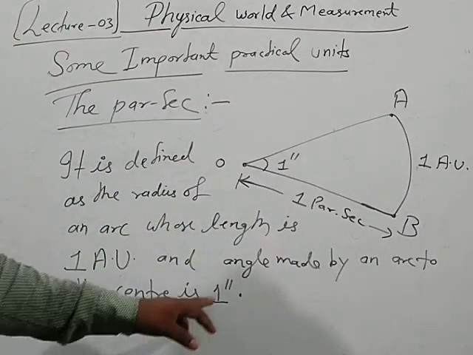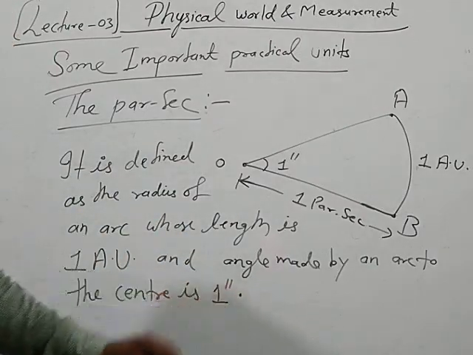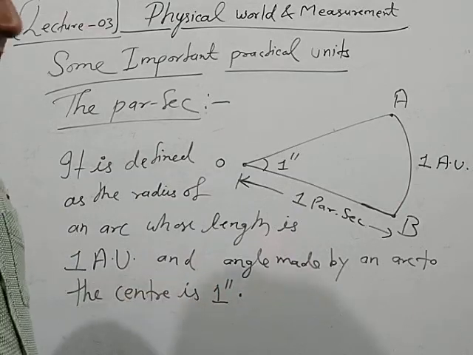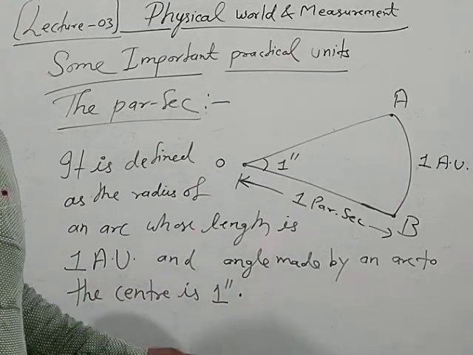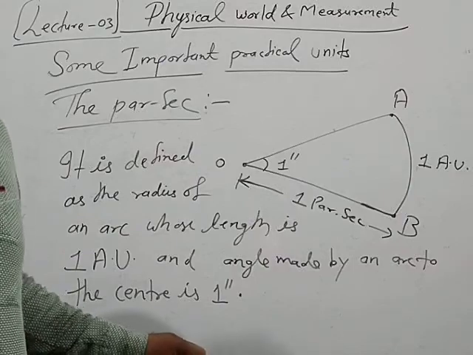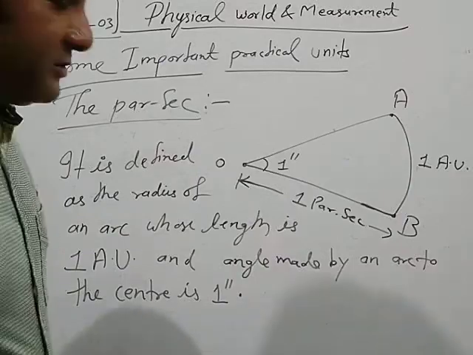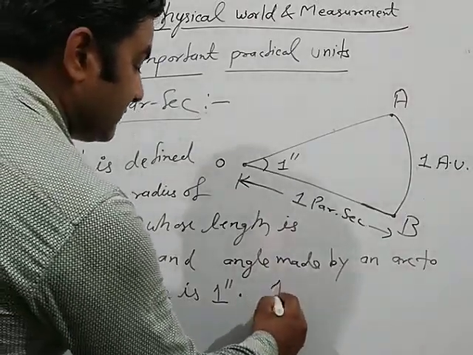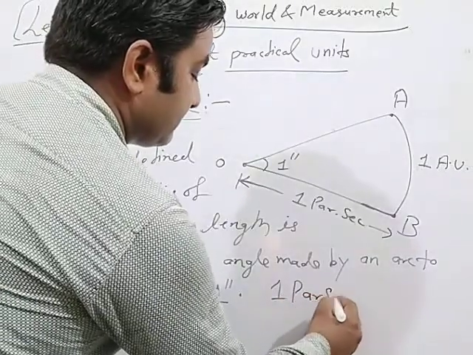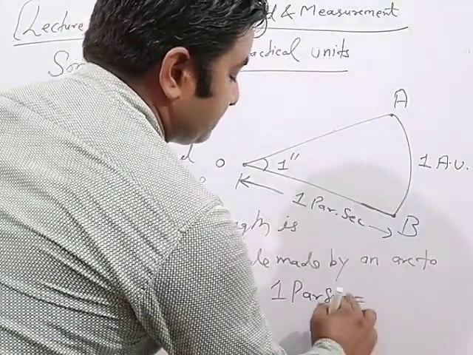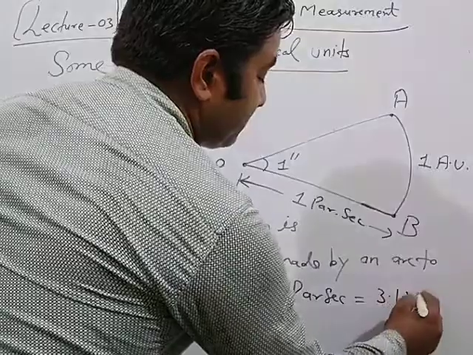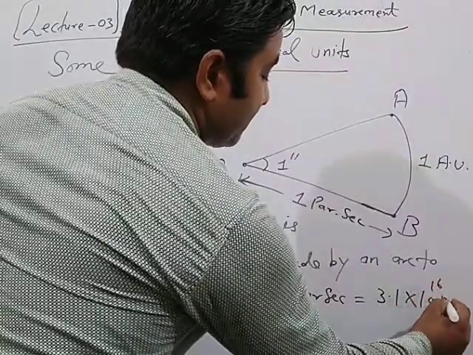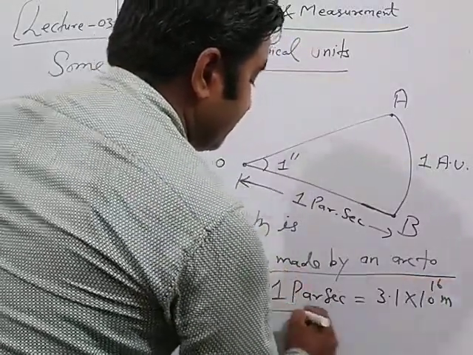This is the symbol for second, two parallel lines in slant way. The value of 1 parsec is very simple: 1 parsec equal to 3.1 into 10 power 16 meter.